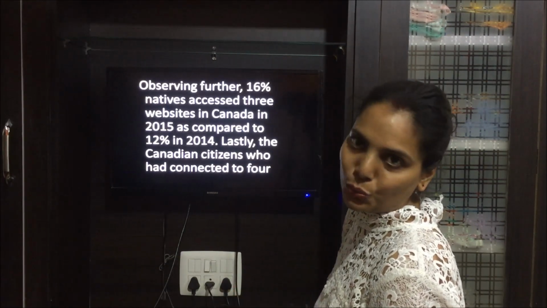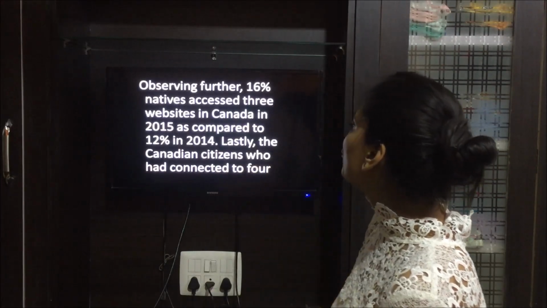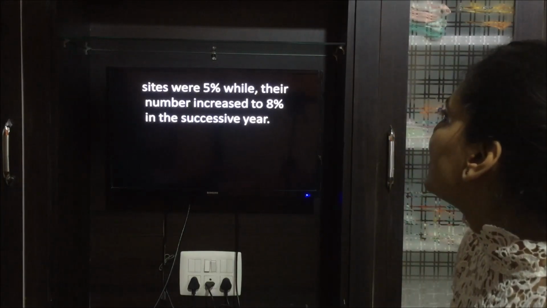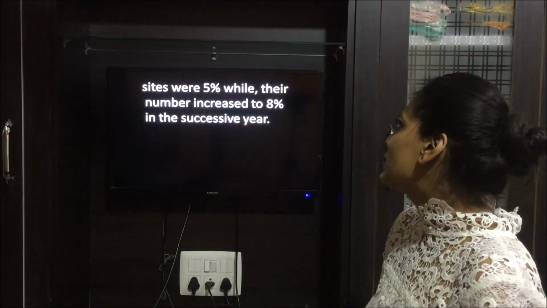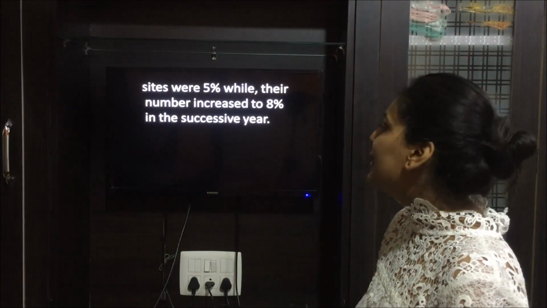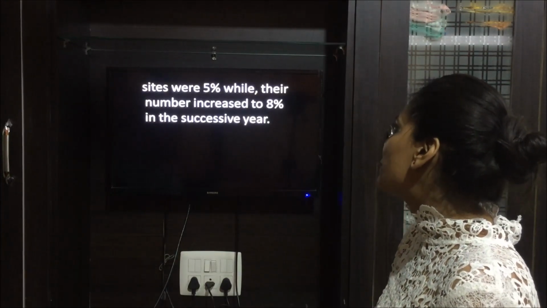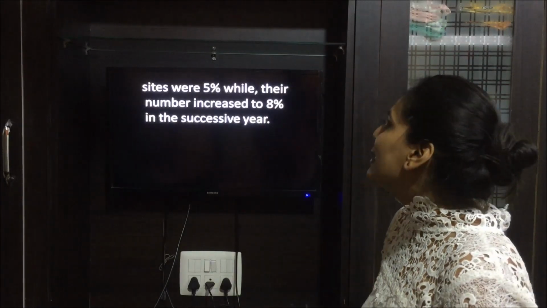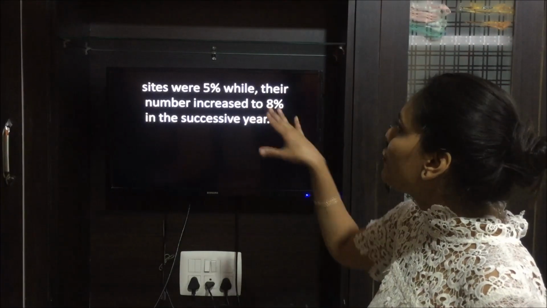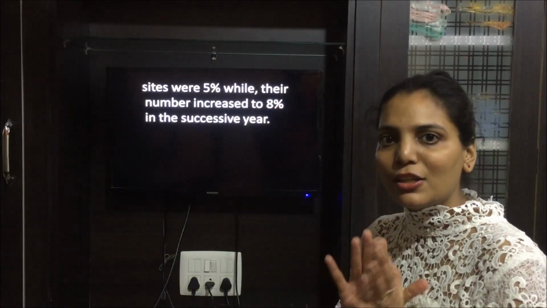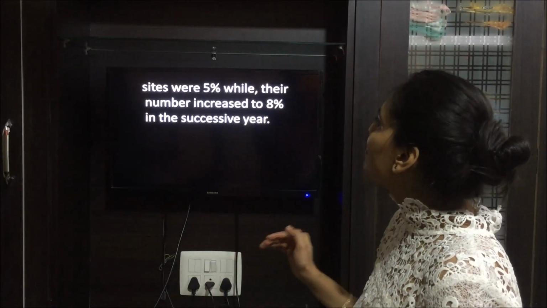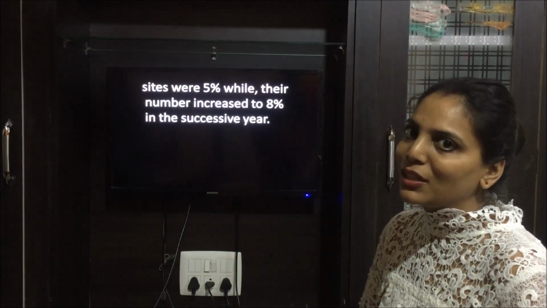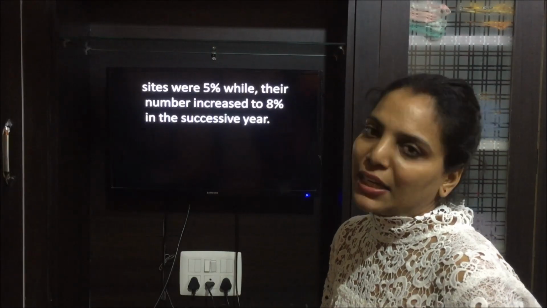Otherwise they are not synonyms to used, right? So those who had connected to 4 sites were 5%. Their number increased to 8% in the successive year. Means in the former year, the percentage of people using 4 websites was 5% in 2014, and their number increased to 8% in the next year.